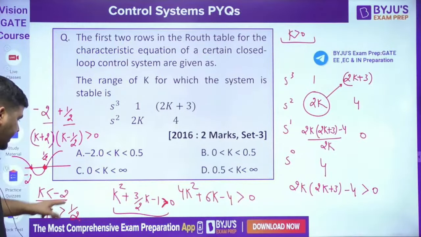5s plus 5 plus k naught. This is my characteristic equation. Okay, G(s) divided by 1 plus G(s). So with the help of that, I have written the characteristic equation and I have put k equal to k naught because I am assuming that at k equal to k naught, breakaway point is there. Now this is the characteristic equation.